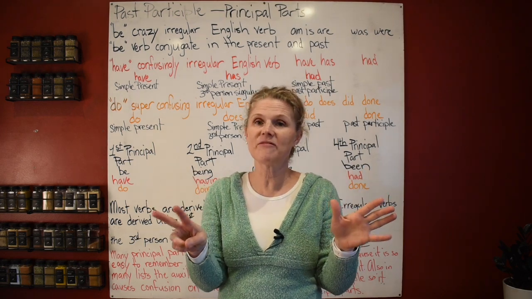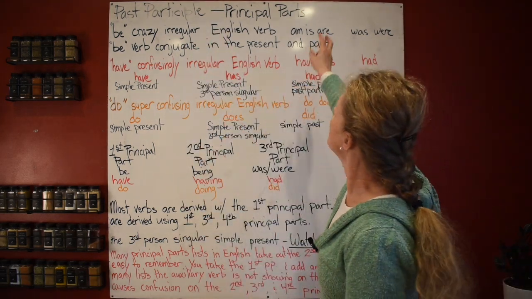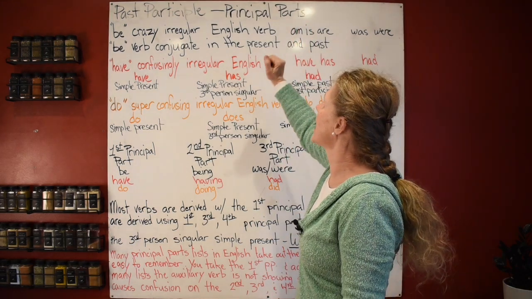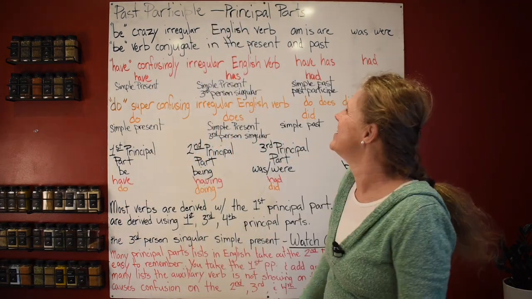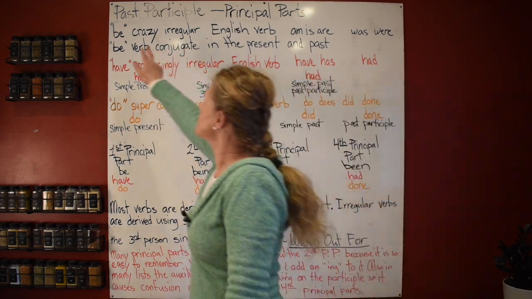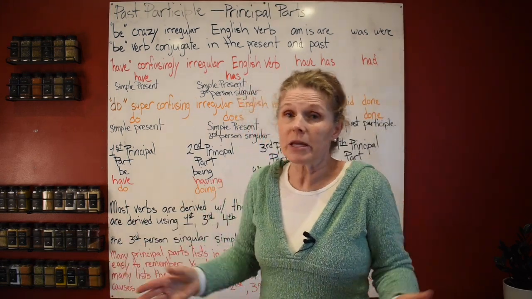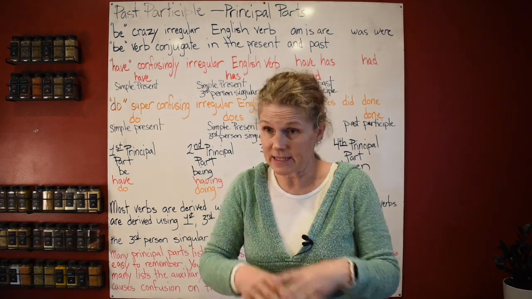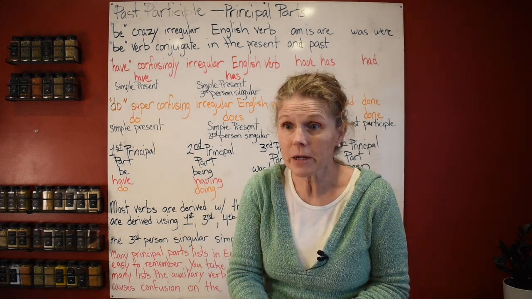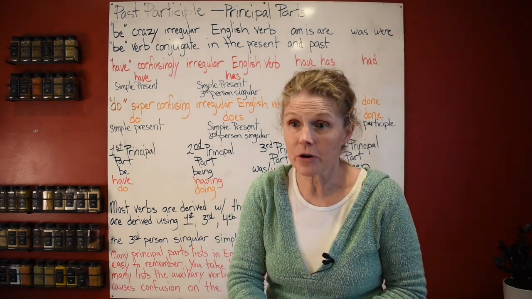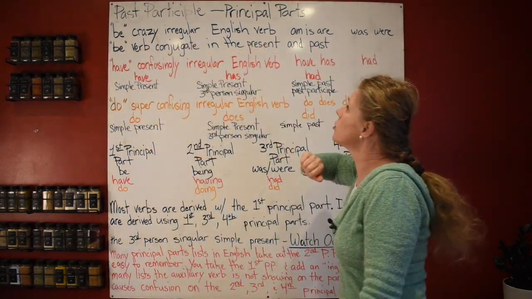This is lesson 95, part 7, and we're still in the past participles section, but in this part of the lesson, we're really going to tackle some principal parts, and we're going to tackle some really hard words. Now, look at this be verb right here. The be verb is so crazy confusing because it can be its very own word. It stands alone all by itself, but it is also a helping verb, right? It's a linking verb. So it's a crazy irregular English verb.